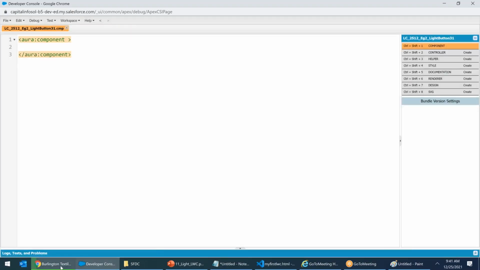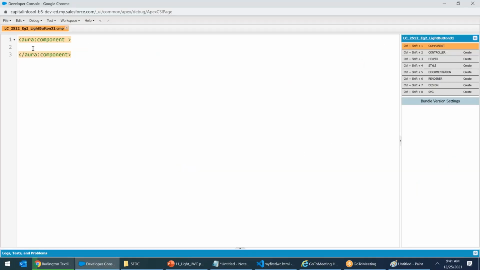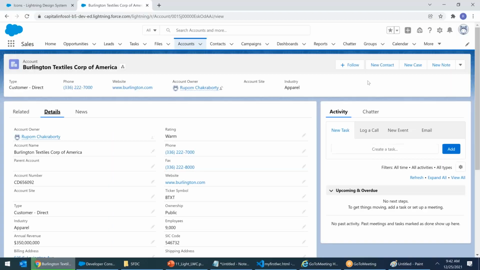Now let us see what we need actually. In Burlington Textile Corp, I need follow buttons, 1, 2, 3, 4. Perfect. So you just come and say lightning button. Label equals follow. I'm going and checking follow.